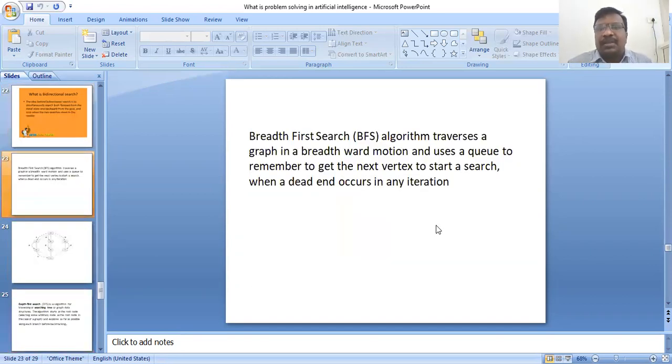It's breadth first search. The BFS algorithm traverses the graph in a breadthward motion and uses a queue to remember the next vertex to start each search when needed in the iteration process.